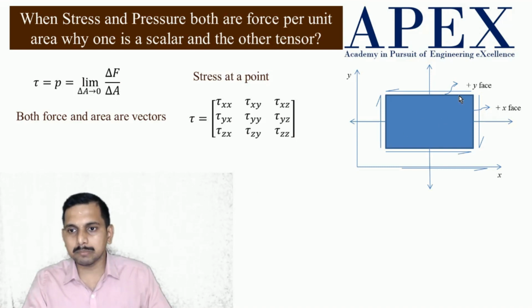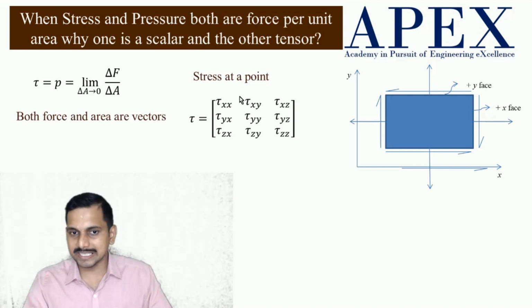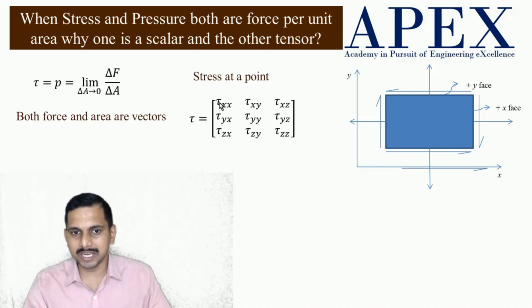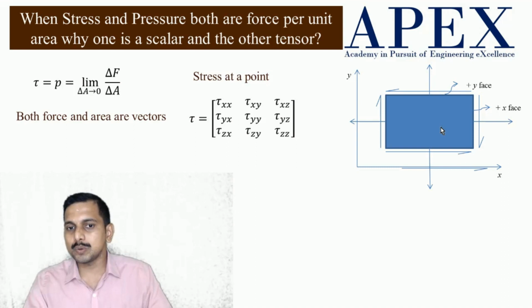So this material element is actually a point, and in that point the stresses, this one is tau xx. We can write it as sigma xx, but I have to maintain uniformity so I have written tau xx. Tau is generally used with shear stress and sigma with normal stresses, but I have said tau xx, where xx denotes normal stresses. Then here we have tau yy, and similarly the z direction comes normal to this paper. So you have tau zz, xz, yz, everything depends on the shear forces. All these things we can see in strength of materials, how we denote positive and negative.